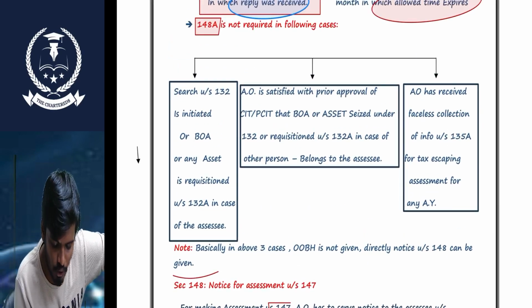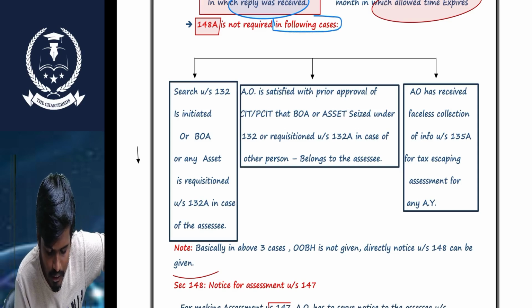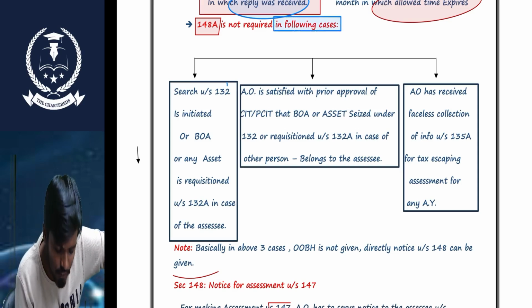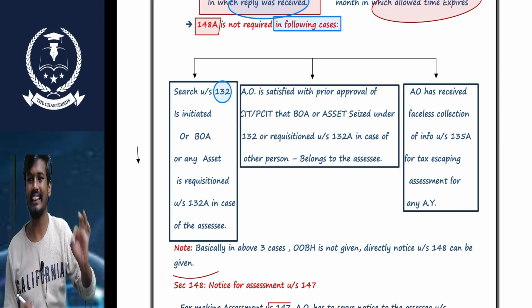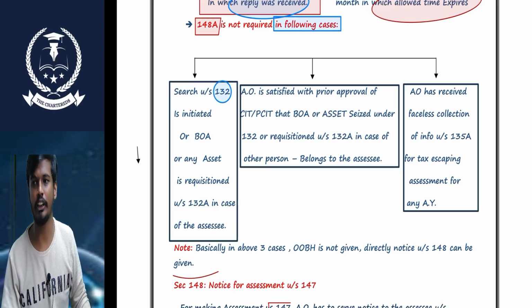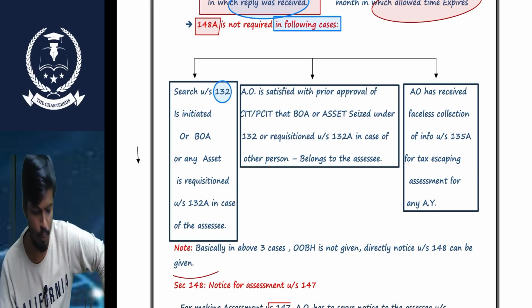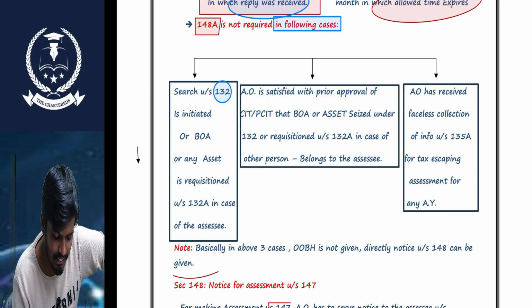148 is not required in the following cases. Sir, if the search is initiated under section 132, or if any asset is requisitioned under section 132, in this case also.